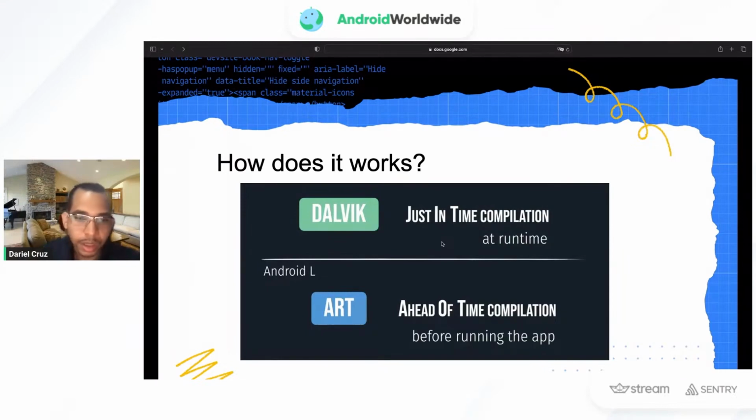But then they switched to ART, or the Android runtime as we know it today, which uses ahead-of-time compilation, or AOT. It means that before running the app, the code is precompiled, or all the paths of the code are precompiled, and they are shipped into the APK, and then the .dex files or the .odex files are all precompiled, so that they don't compile when the app is being interpreted.